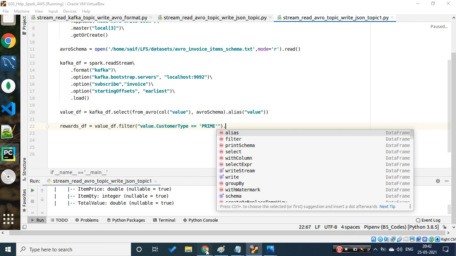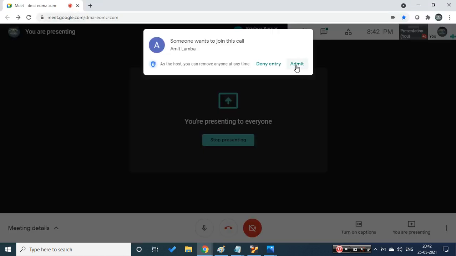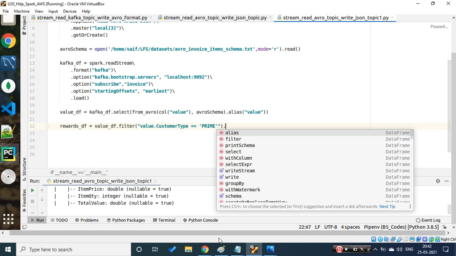After that, as soon as I pick my prime customers, I would be trying to find out which card each belongs to, so that I can group by that card based on its transactions, so that I will have a meaningful value, that is nothing but rewards or some loyalty points. So that's what I'm trying to do over here.